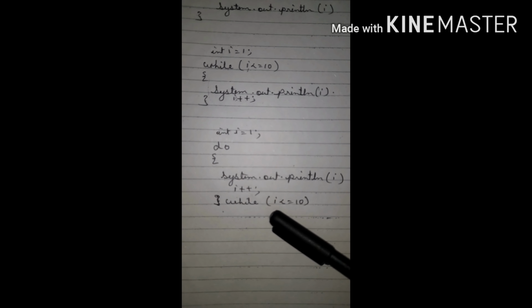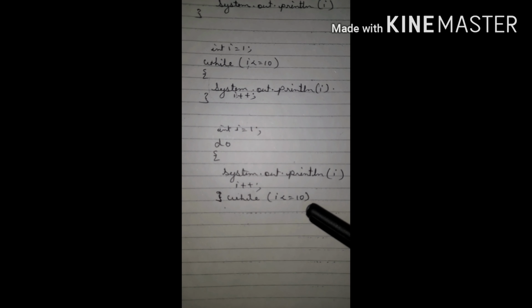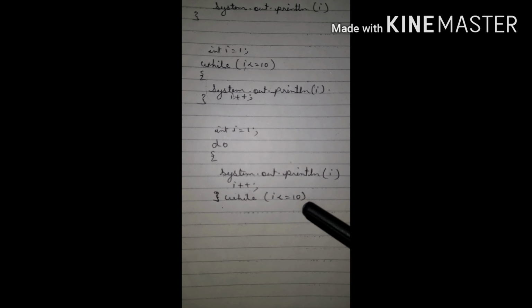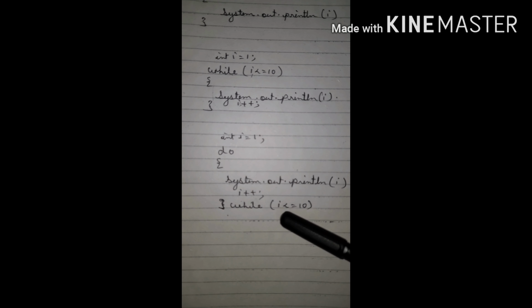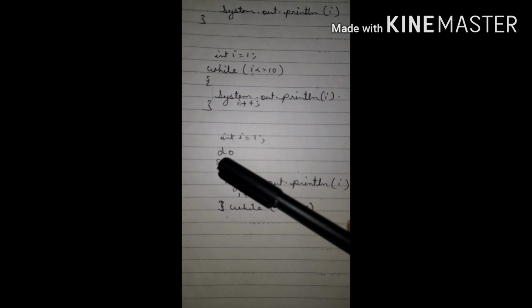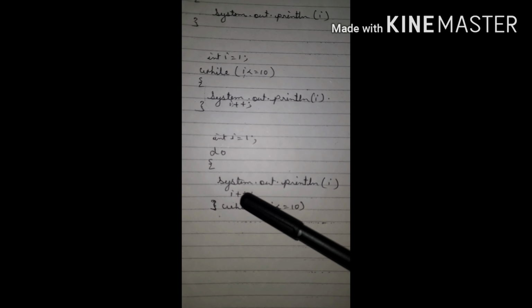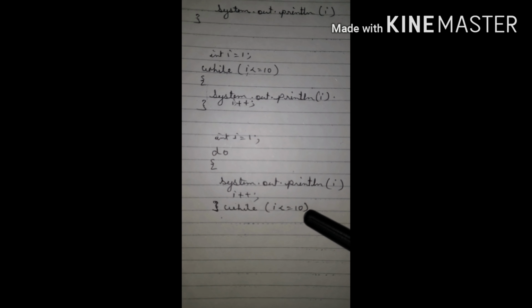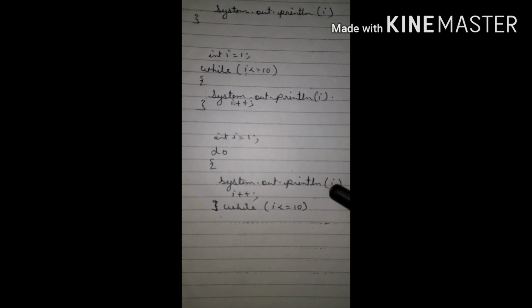Similarly, the do while is an exit control loop, because the condition is present at the end of the loop. So it automatically enters and then it faces the condition. So i is 1, it will enter here and display 1, and then i changes to 2. 2 is less than 10, so the condition is true, again it will come here and display 2.